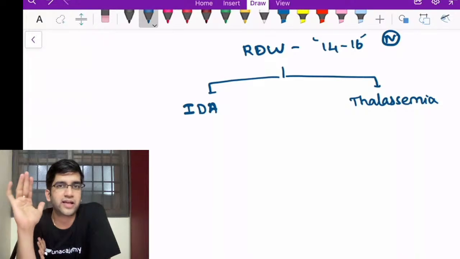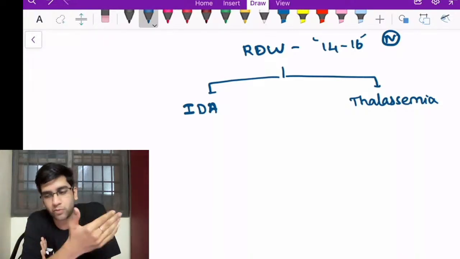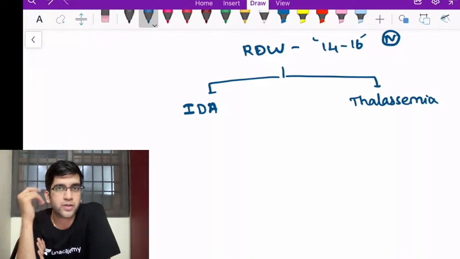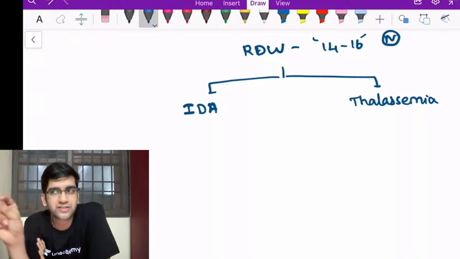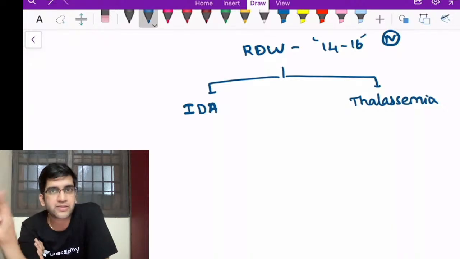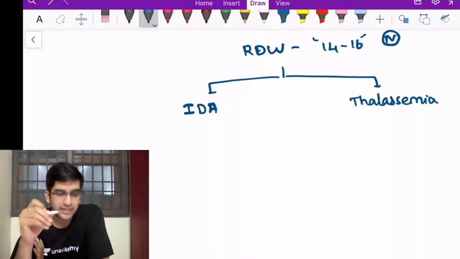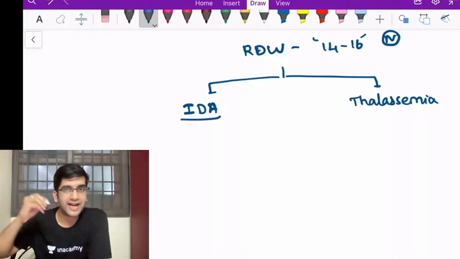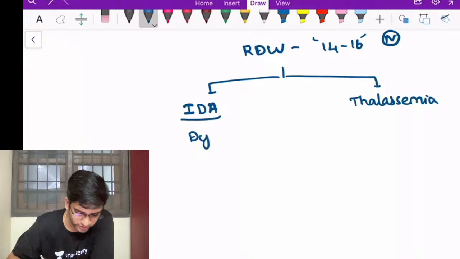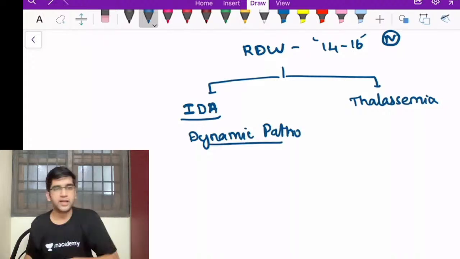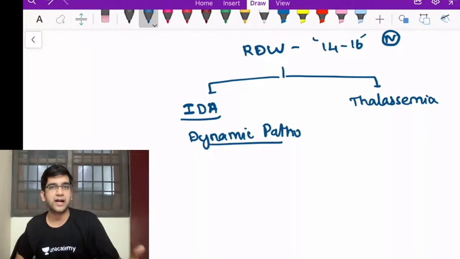Maybe 1 week, 10 days. I got good food because from hostel I came to my home. So during the 10 days or sometimes after the 10 days, the shape and the size of the RBC produced will be normal. Yes. In other words, can I tell ID is a dynamic pathogenesis? It has to be a dynamic pathogenesis, right? Which means there will be variation.